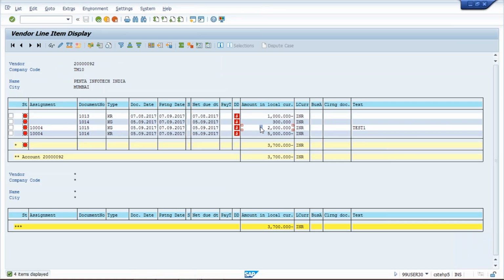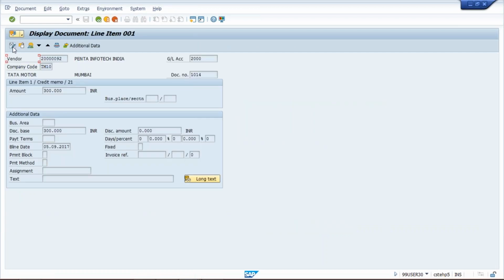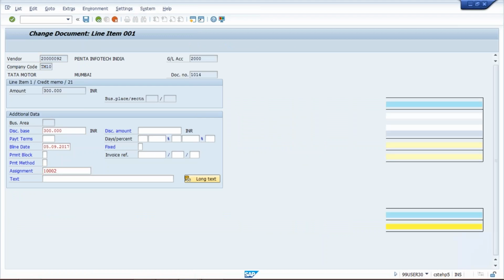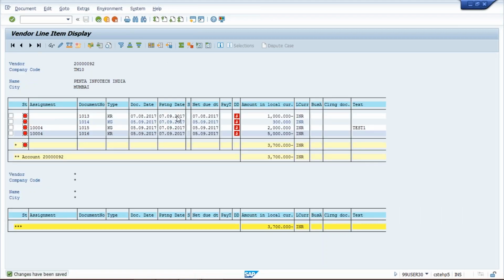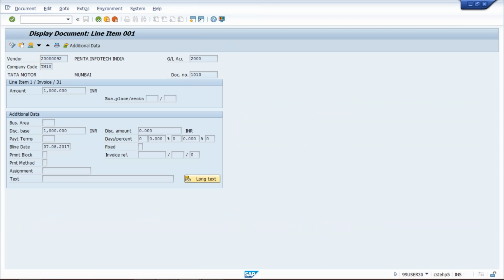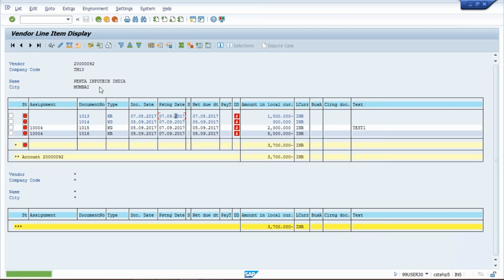Now for the remaining two, let's suppose we are having a different assignment, in the sense while posting the invoice we will have this number, save this in the assignment field, and for this invoice also we will again have the same assignment field. Click on list and refresh, so that the changes will appear.